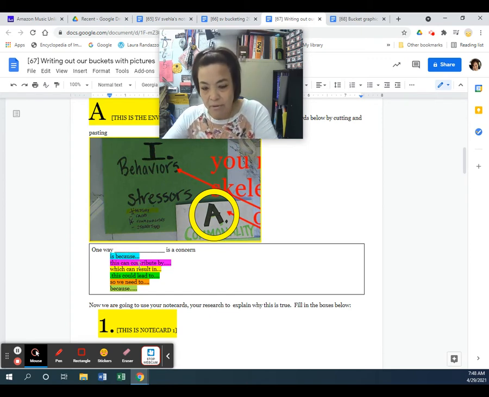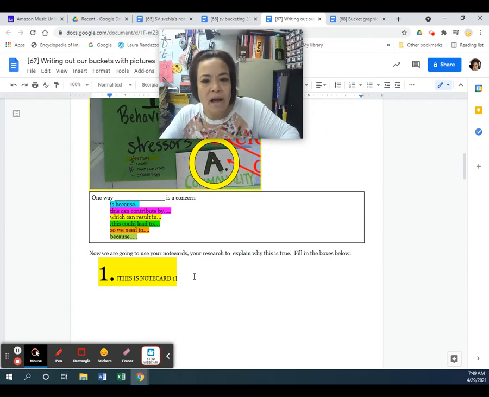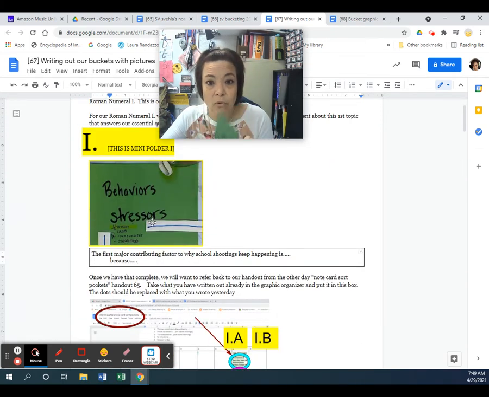Remember, I talked about whatever my first A was. I said one specific key element is knowing the history of the shooter's backgrounds. Then I put all of my Fruit Loops in there. After I did that, I found a piece of research I wanted to insert there. So I inserted the research, but I'm not going to show you that right now. Now I've got my first sentence, which is up here, my Roman numeral 1.